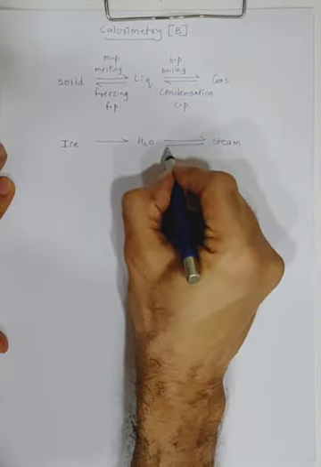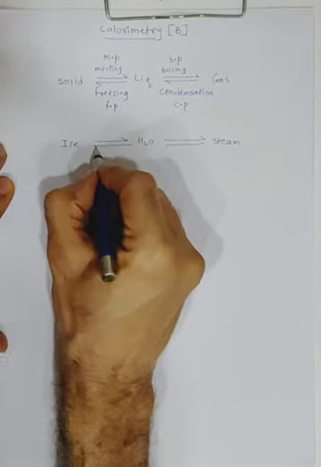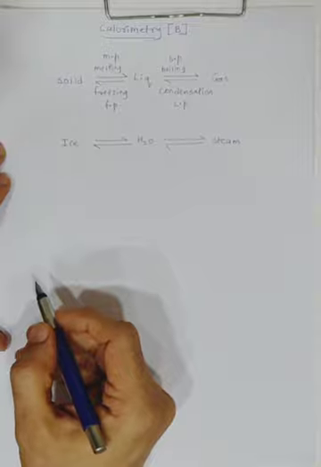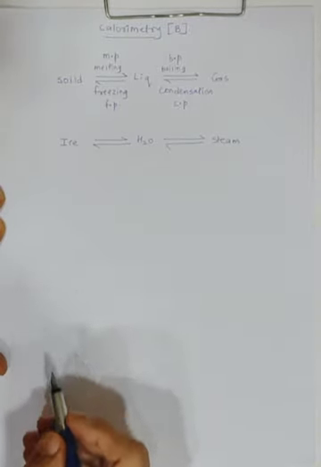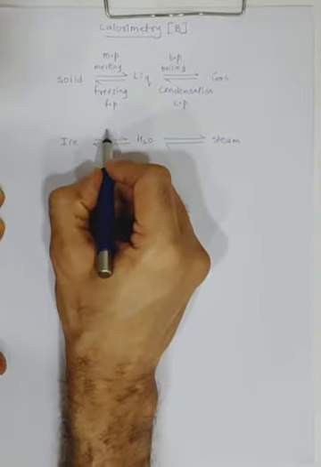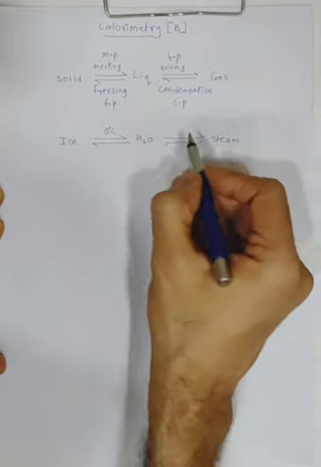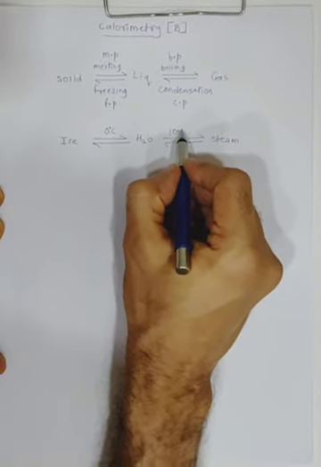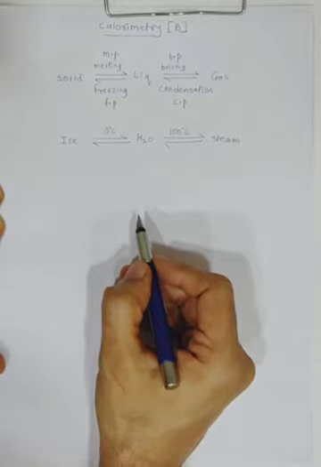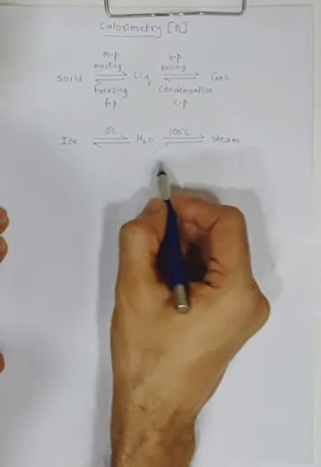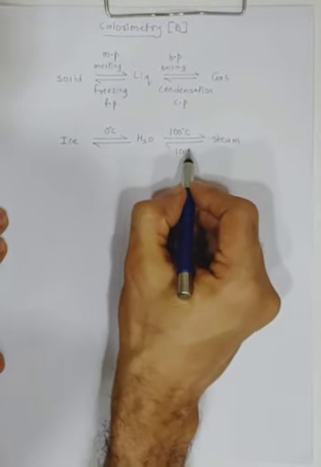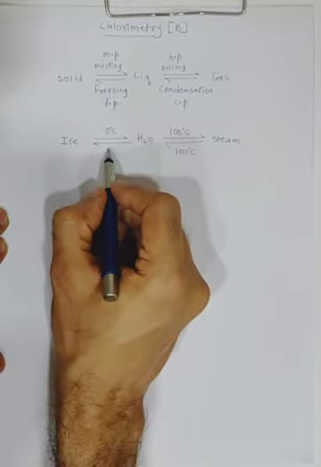Same way, steam will convert back to water, and water will again convert back to ice. The temperature at which ice converts to water is 0 degree. Water to steam also will happen at 100 degree. But steam will condense to water also at 100 degree, and water will also convert to ice at 0 degree.